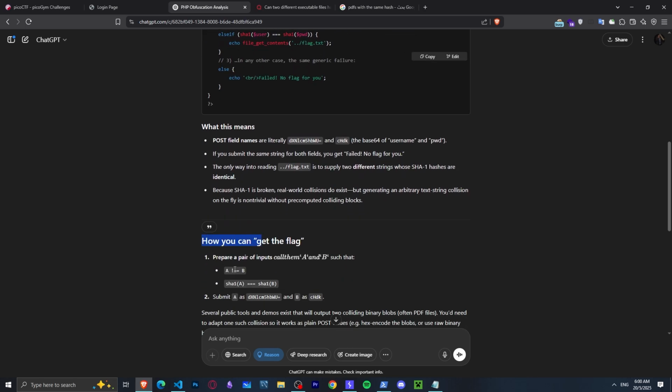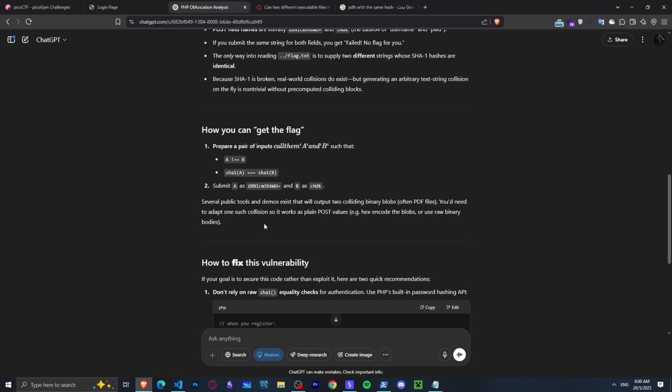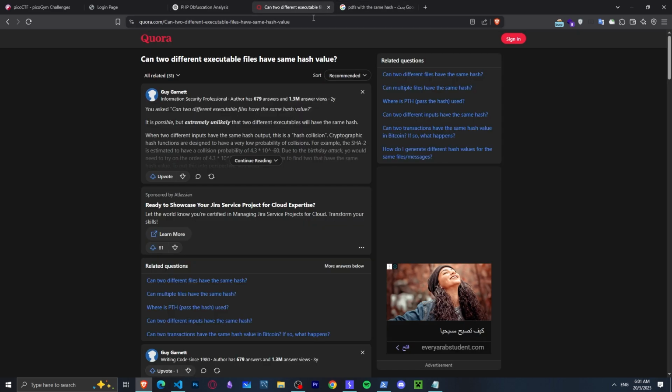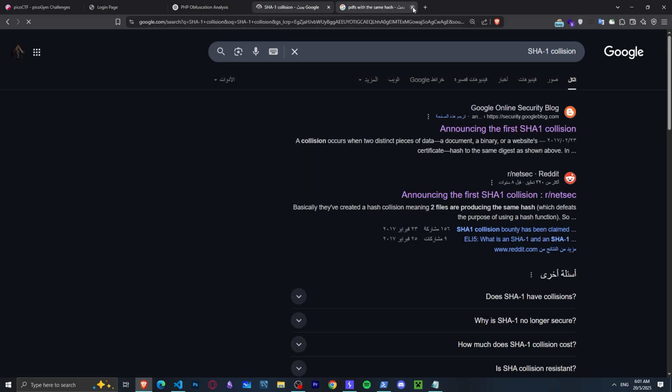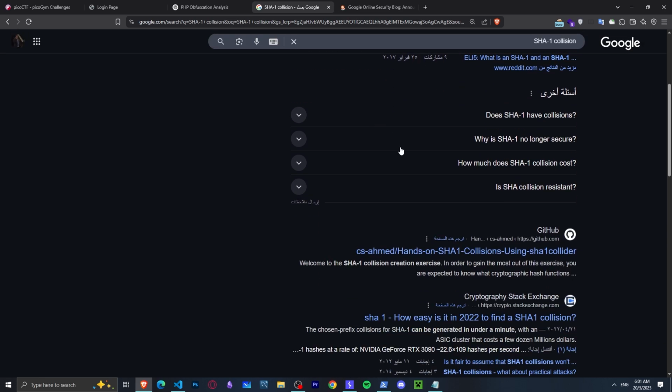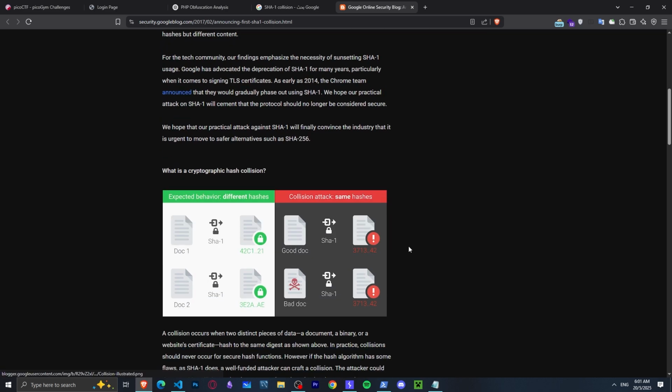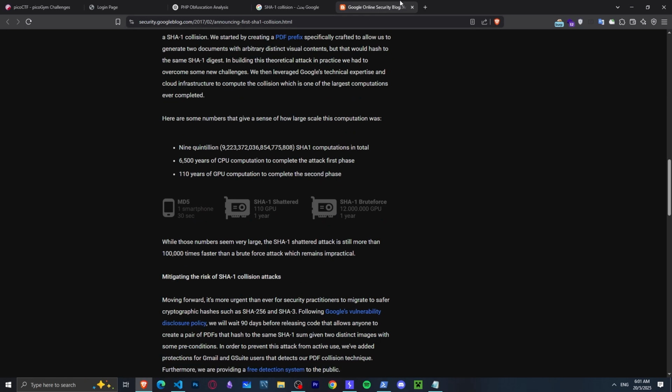How can we get the flag? Okay, it says we have to have the password not equal to the username and the hash is the same. Okay, this is SHA-1 hash collision. This uses the SHA-1. I think the EXE's hash collision was like MD5. So if you were searching about this, you'll be going in the wrong direction, because I found out two PDFs also. The PDFs had different contents, but they had the same hash. Okay, this wouldn't work. I tried it, it didn't work.